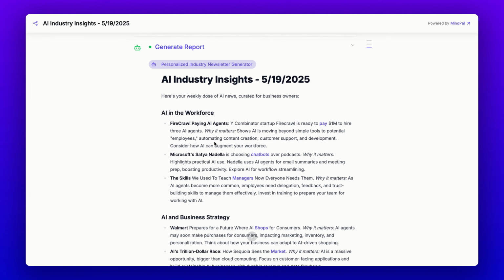Let's get your AI agent up and running, and every day you will wake up to a personalized rundown on what's going on in your industry to stay updated on your industry news. So go ahead and try it out at MindPal.io.